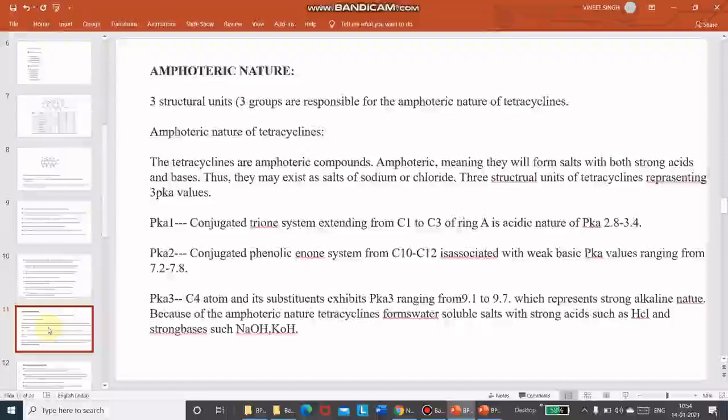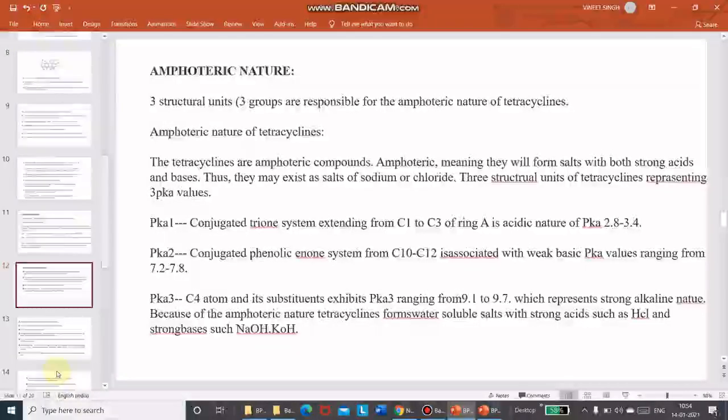Because of the amphoteric nature, tetracycline forms water-soluble salts with strong acids such as hydrochloric acid and strong bases such as sodium hydroxide and potassium hydroxide. So tetracycline is available in both forms; we can make a salt with either an acid or a base.